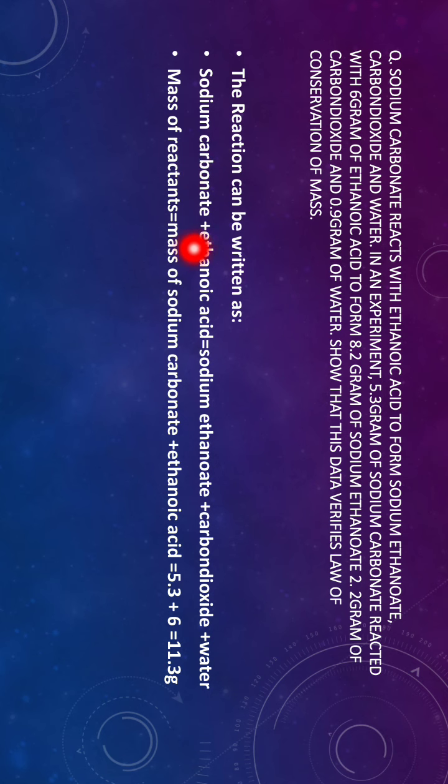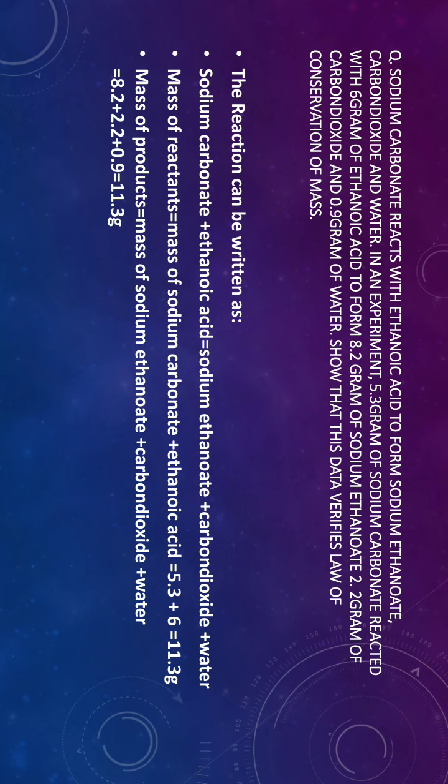Sodium carbonate and ethanoic acid both are the reactants, and sodium ethanoate, carbon dioxide and water are the products. So first we will add the total mass of reactants. That will be 5.3 plus 6 gram, which is equal to 11.3 gram. So the total mass of reactant will be 11.3 gram.